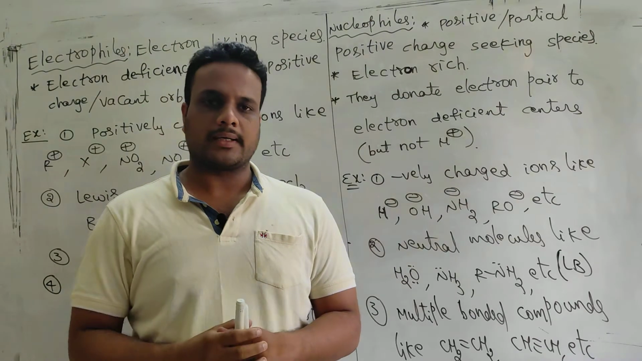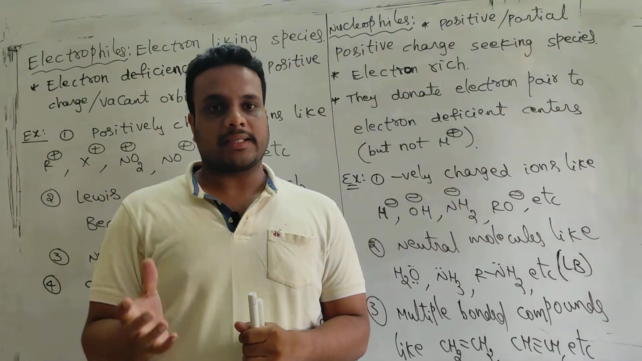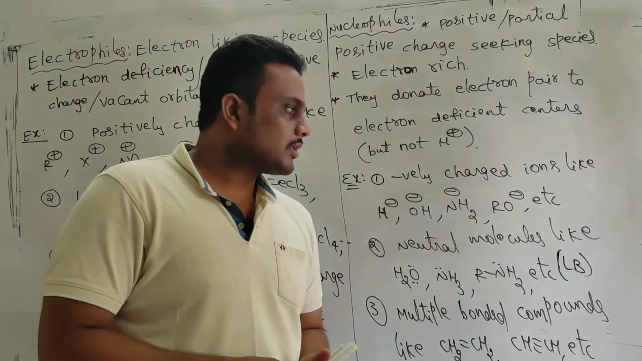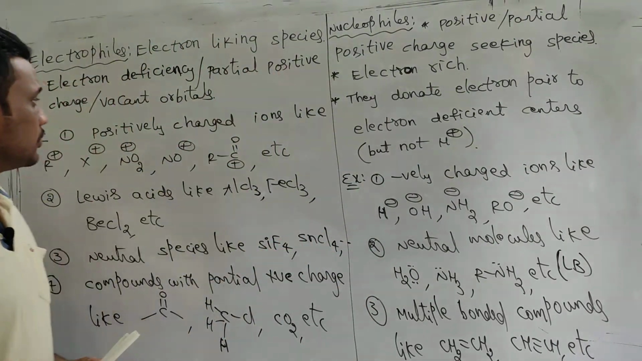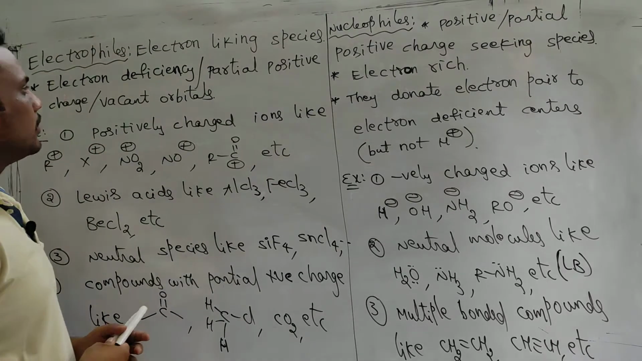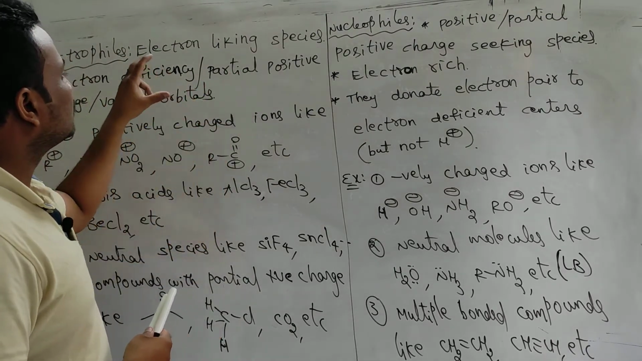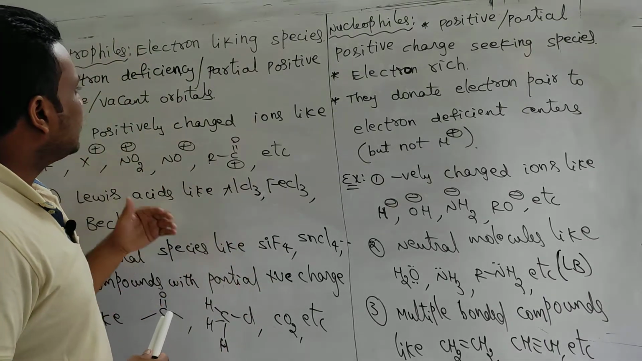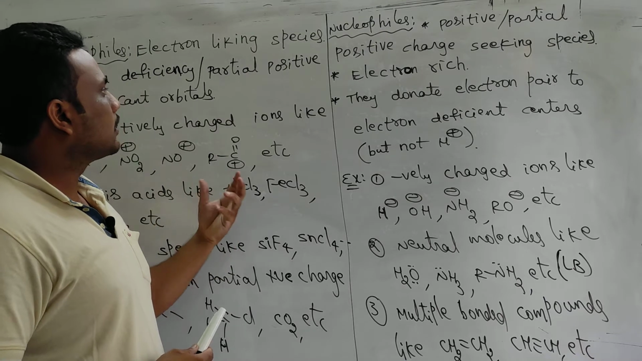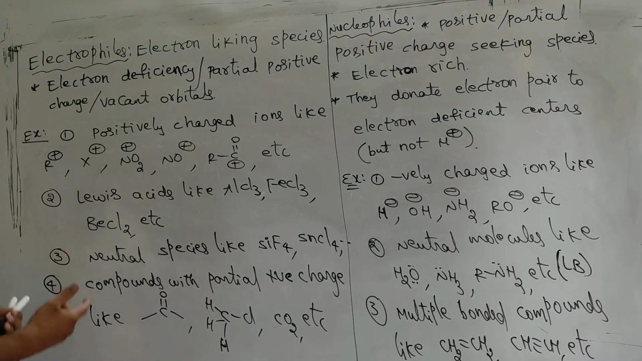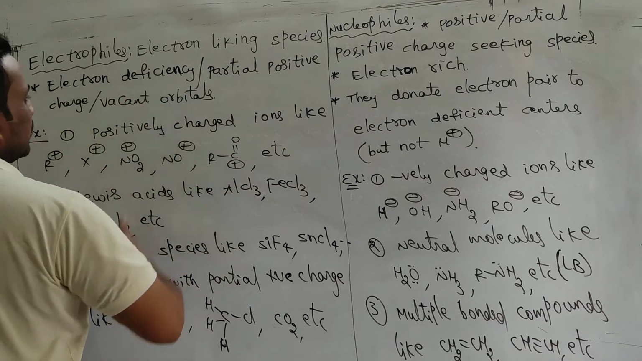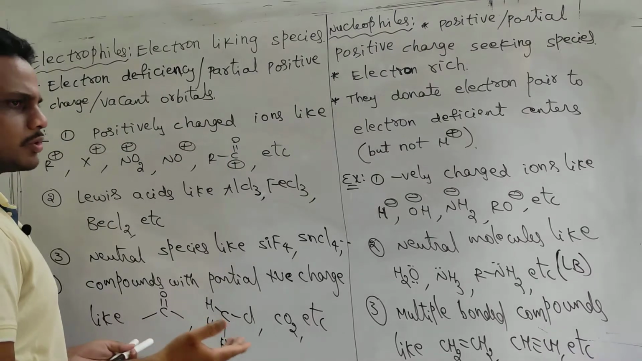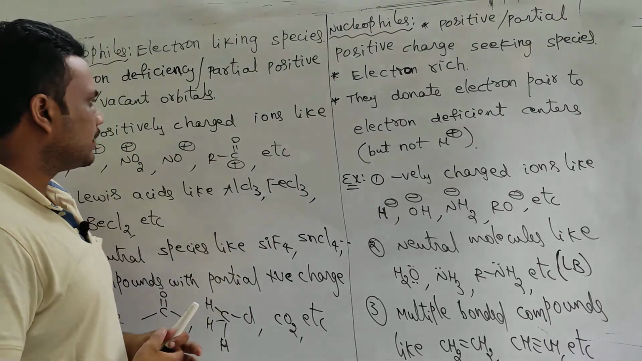Generally we know that an electron rich site attacks an electron deficient site in organic reactions. So first let me explain about electrophiles and nucleophiles. Electrophiles, we already know, are electron liking species. Electron is a negatively charged particle, so negatively charged liking particles are called electrophiles. They like negative charge because they have electron deficiency or partial positive charge, or generally vacant orbitals, so that they can accommodate an electron pair in that.